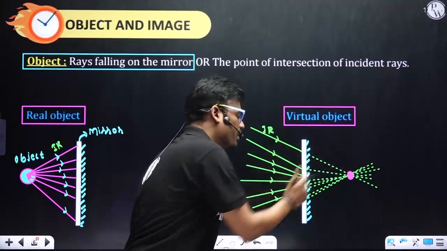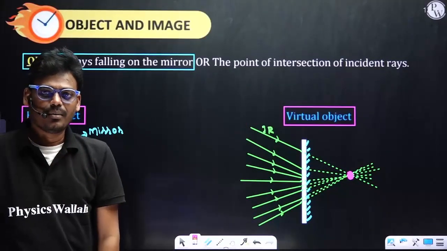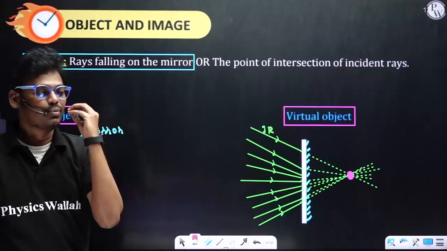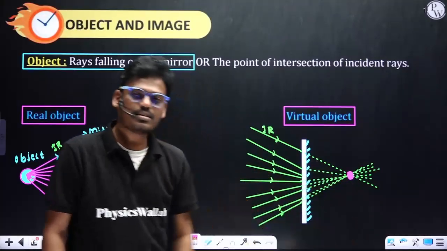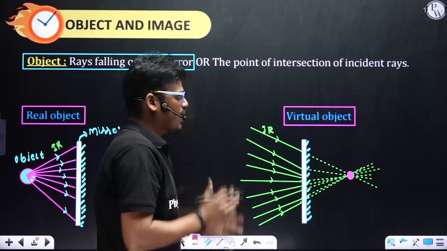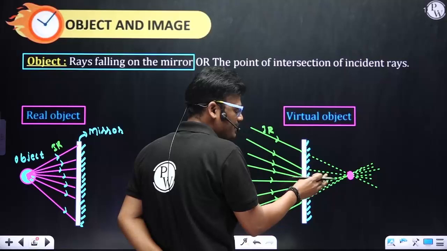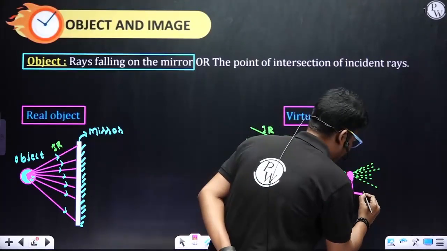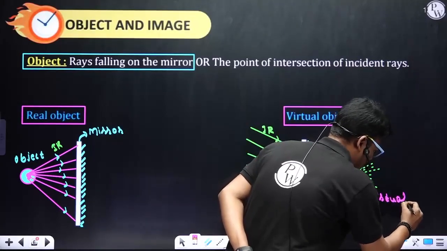They do not pass through the mirror, according to the property of reflection. But we are just imagining, just visualizing, what if there is no mirror? This line would have traveled in the same direction in a straight path. Am I right? By that concept, all these incident rays appear to meet at this particular point, and this object we are calling a virtual object.